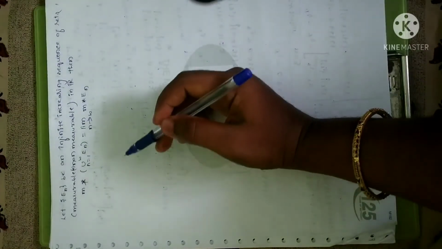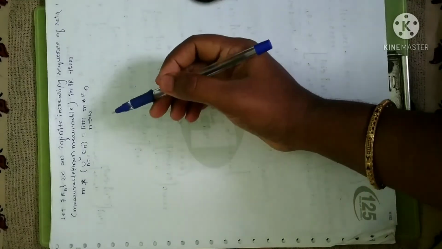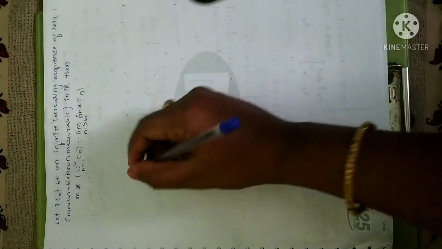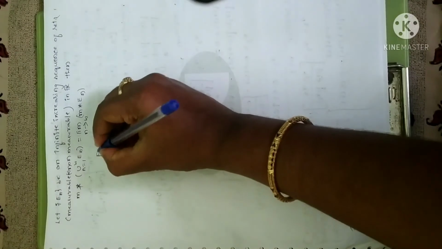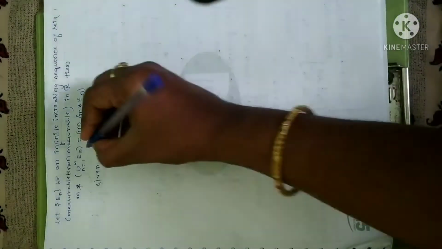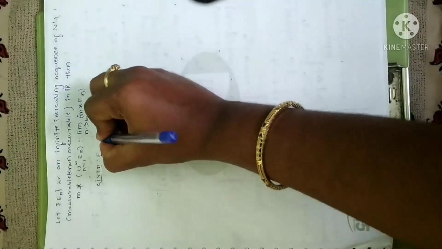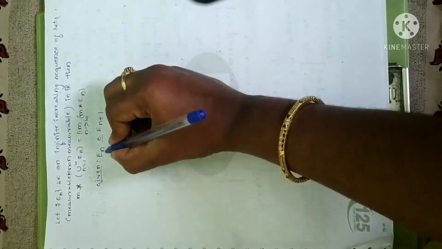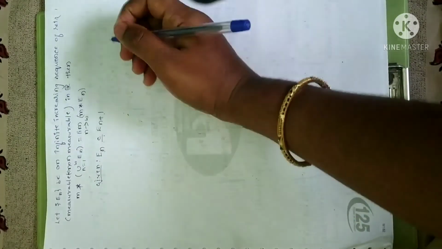Now coming to the proof. So go to the statement. In the statement, what is given is that the sequence is an infinitely increasing sequence. As I said earlier, when a sequence is increasing, we can say... since given all those statements, I'm going to skip and just write the proof part. Since the sequence is infinitely increasing, I can write En is a subset of En plus 1. Just now I have said.